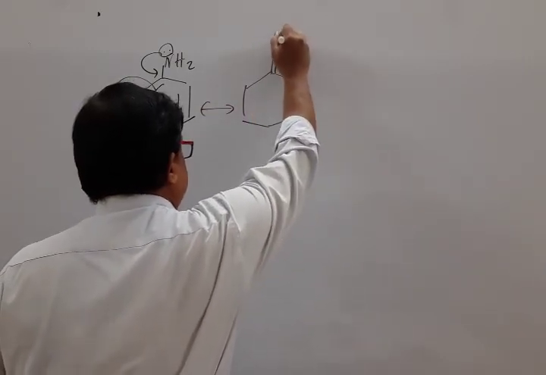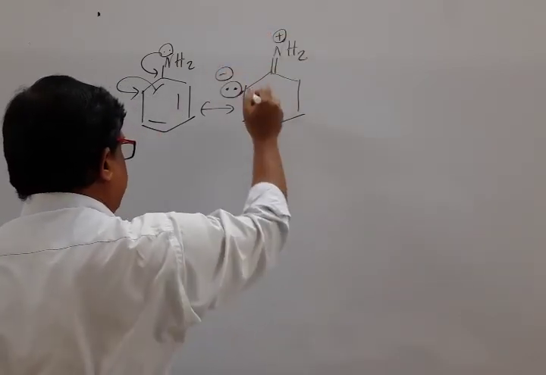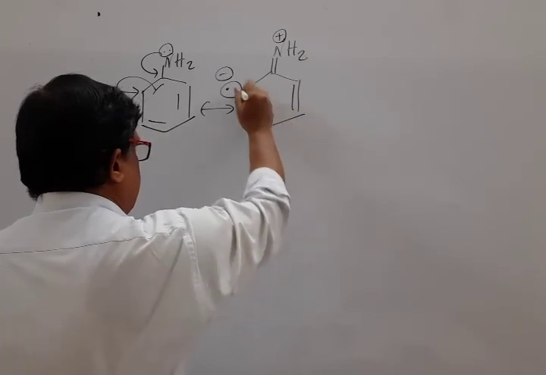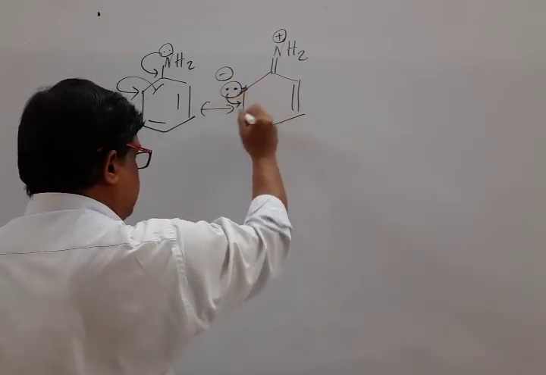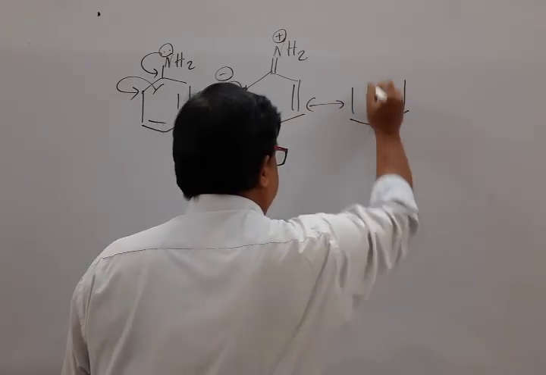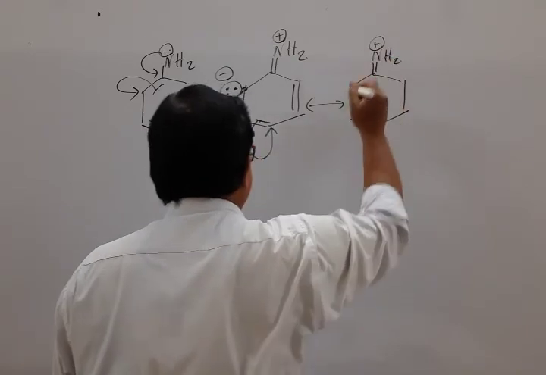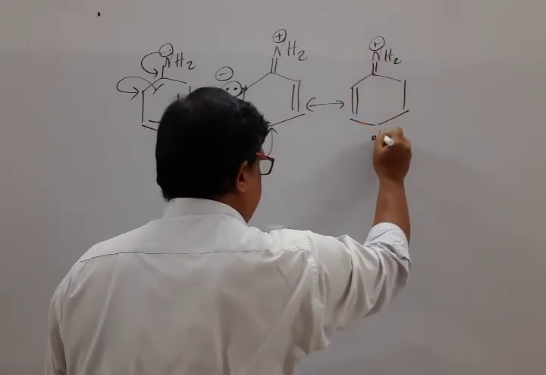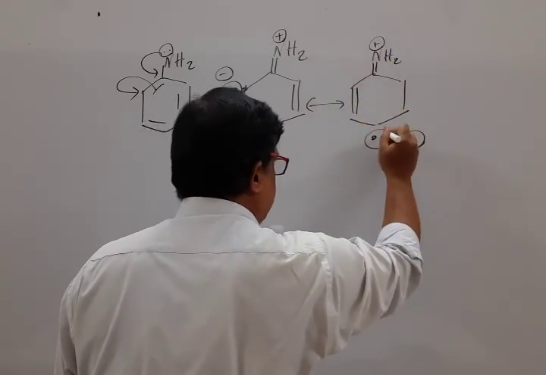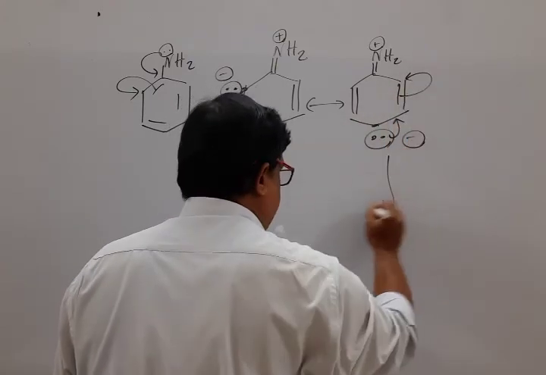As it donates, it is deficient, positive. As it receives one electron, it is negative. So this one transfers to here, again it is deficient, this one transfers to here. Now this bond, it is a lone pair of electrons. As it gains an electron, a negative charge is there. So this bond again transfers.